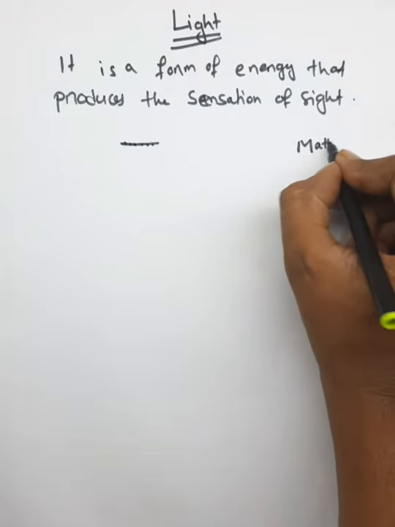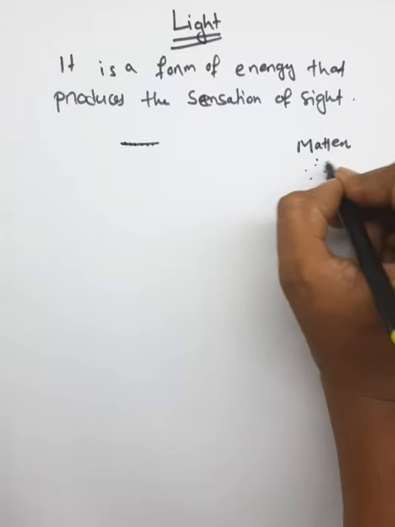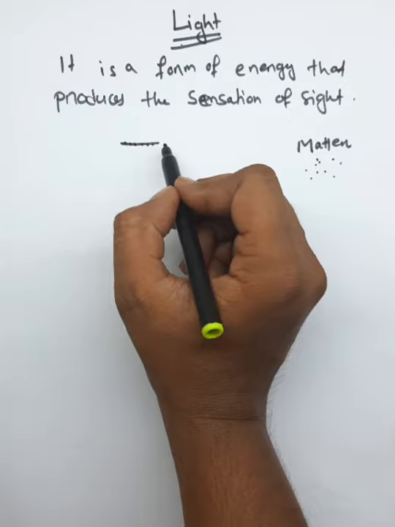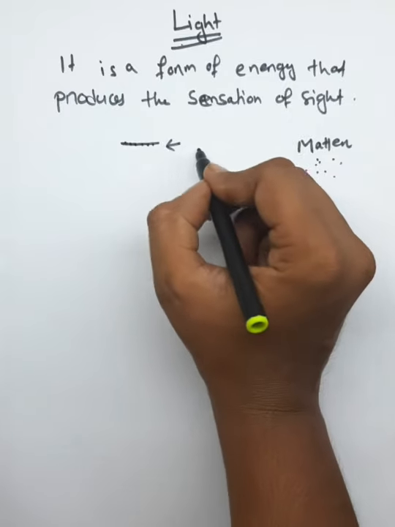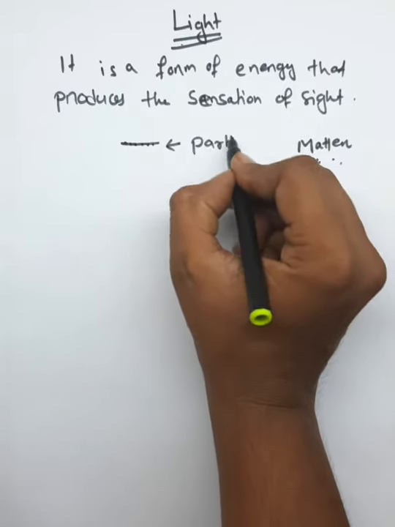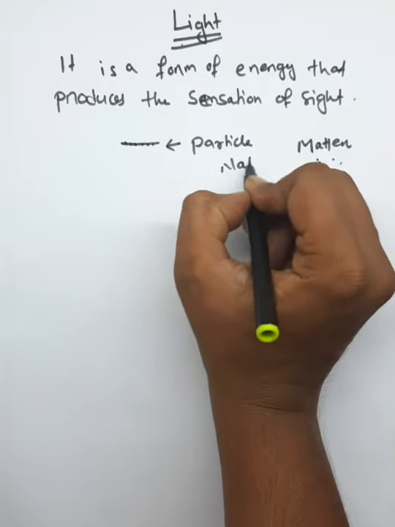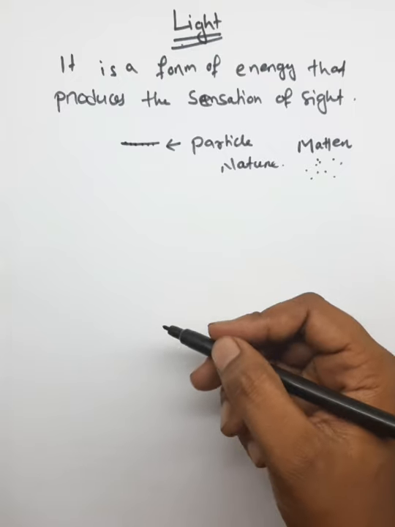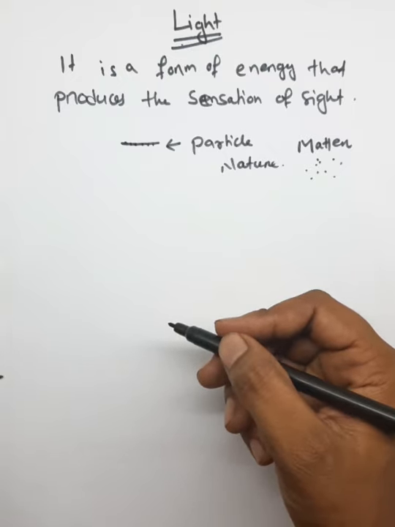Like matter consists of so many particles, similarly light also consists of small particles, which is known as the particle nature of light.